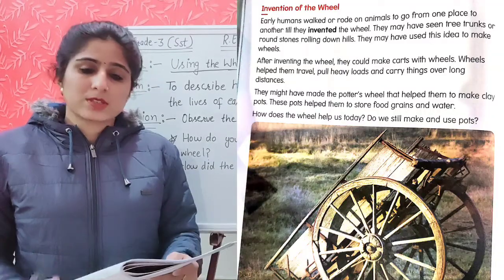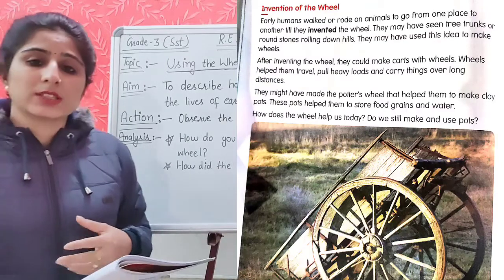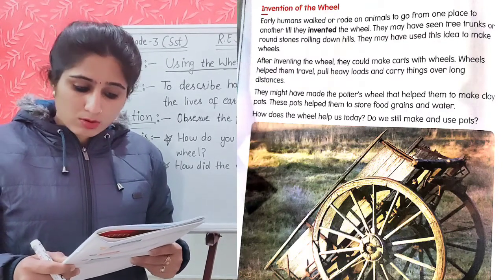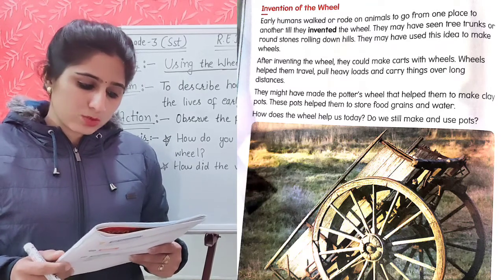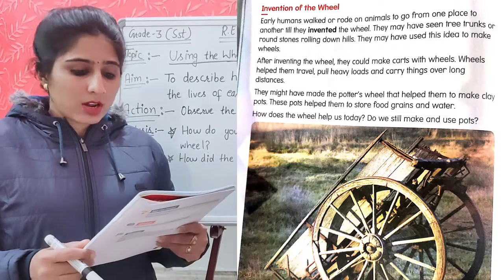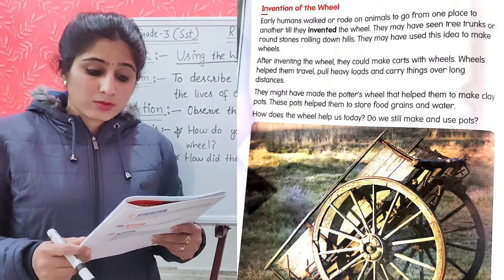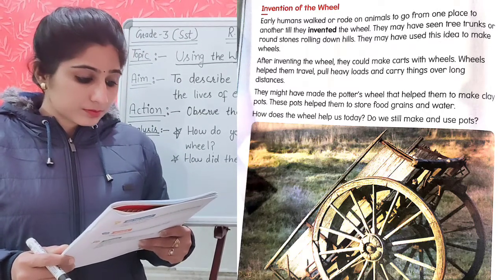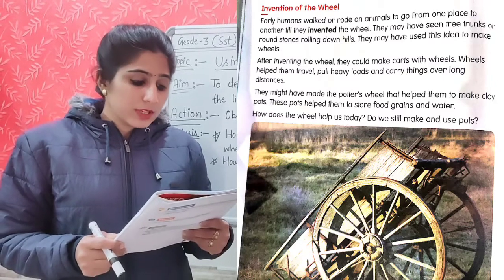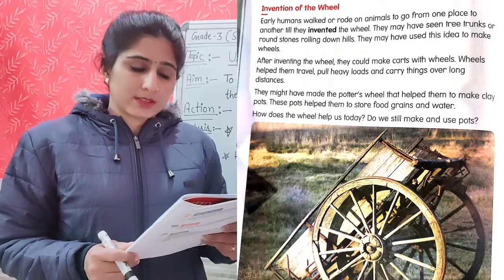Students, now open page number 28. Now it is time for the reading section to summarize our today's learning. Invention of the wheel. Early humans walked or rode on animals to go from one place to another till they invented the wheel. They may have seen tree trunks or round stones rolling down hills. They may have used this idea to make wheels. After inventing the wheel, they could make carts with wheels. Wheels helped them travel, pull heavy loads and carry things over long distances.